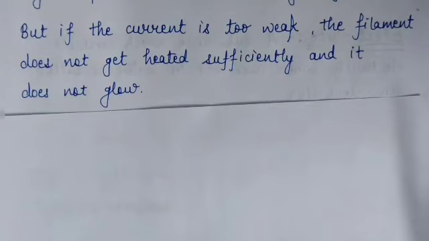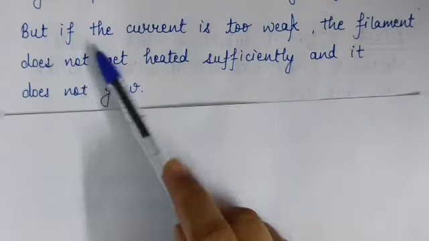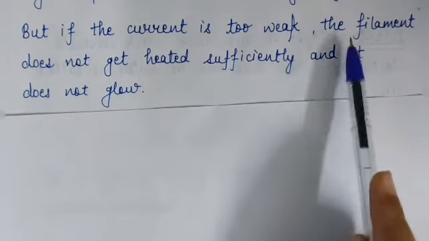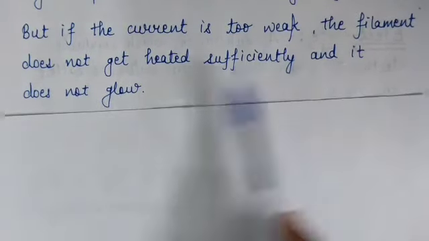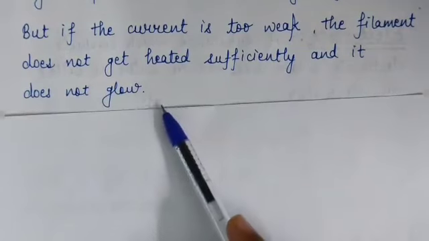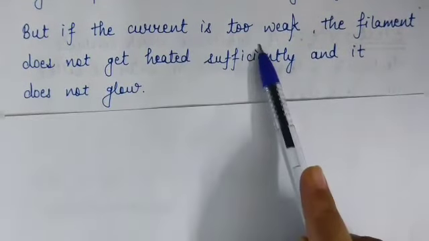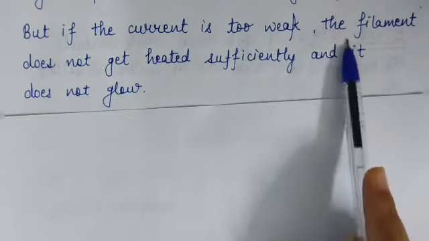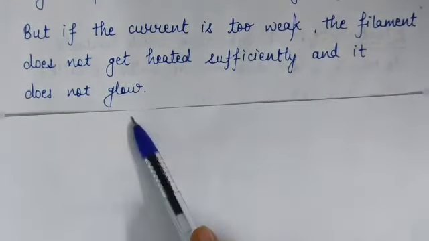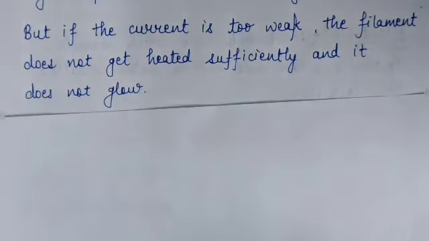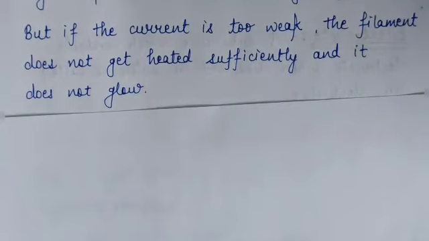So students, it happens in the case when the strength of current is too weak. When the current is too weak, the filament does not get heated sufficiently and it does not glow. This is the reason. It happens with those liquids which are not good conductors of electricity.